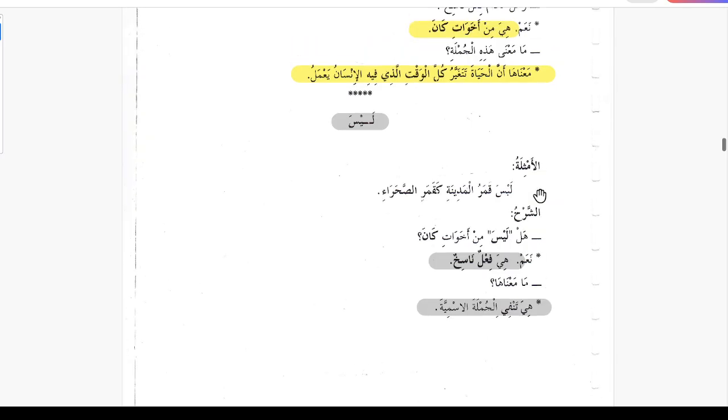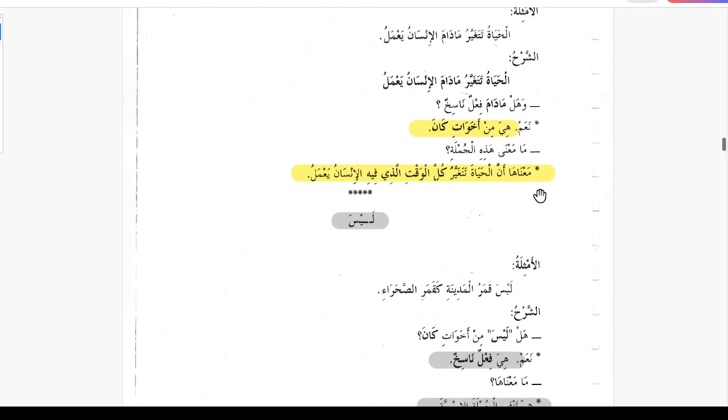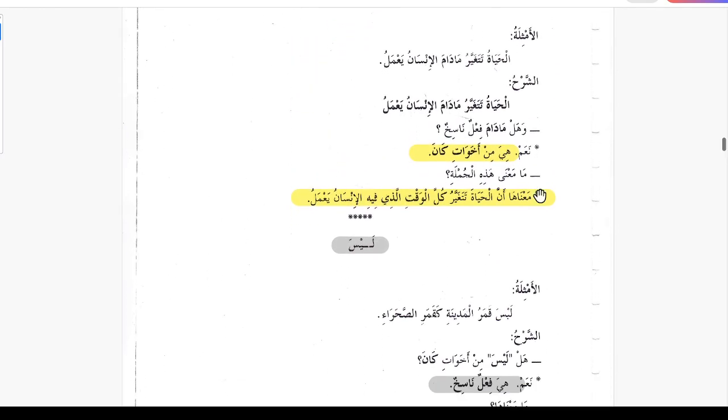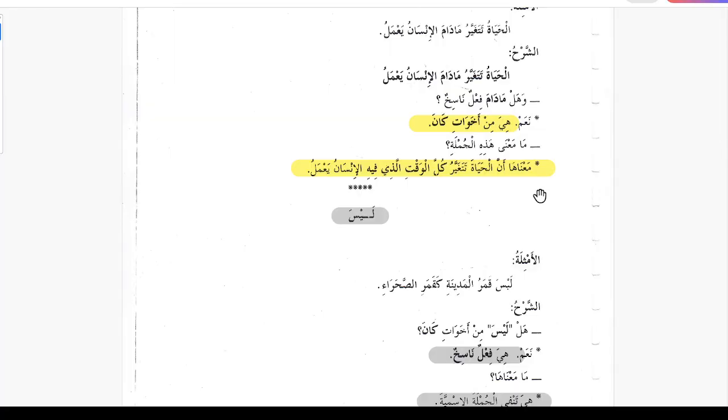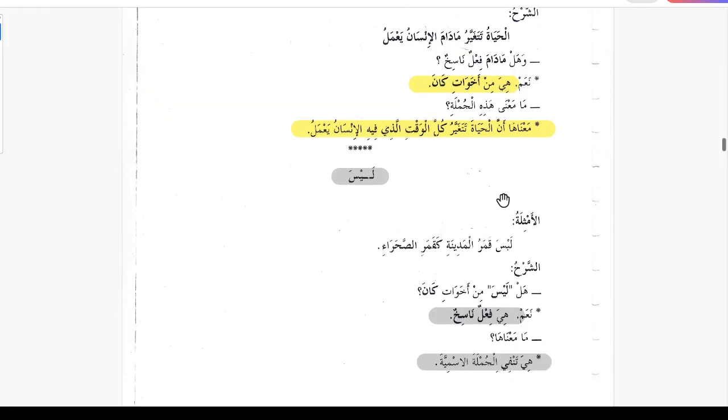Ismu Kana wa akhwatiha. Like we just said, Kana and its sisters need an ism and they need a khabar. So this is something about ismu kana and its sisters.